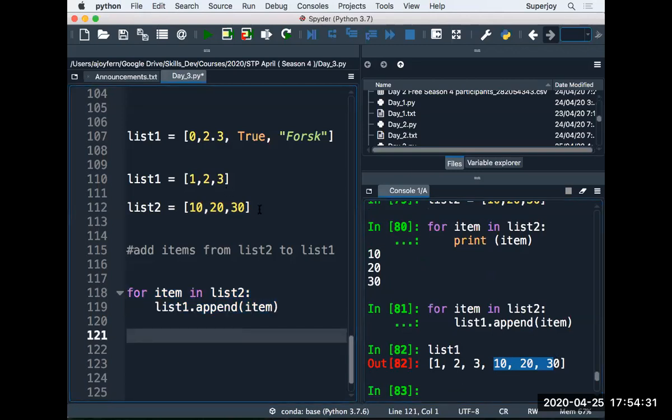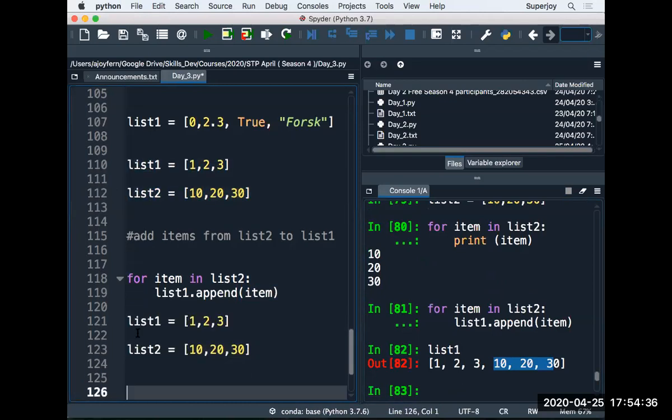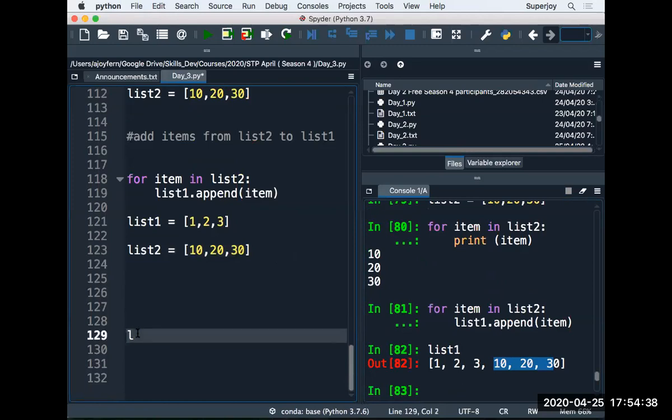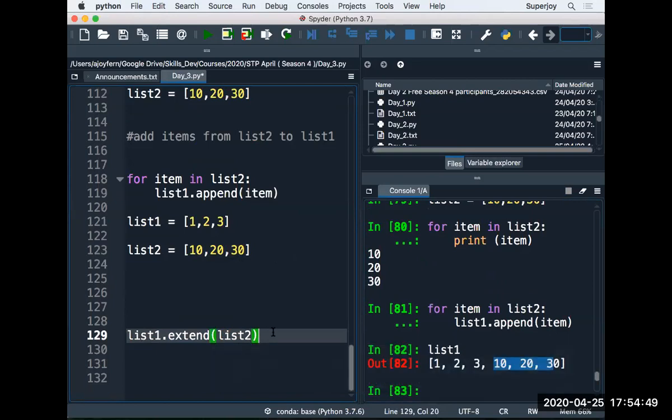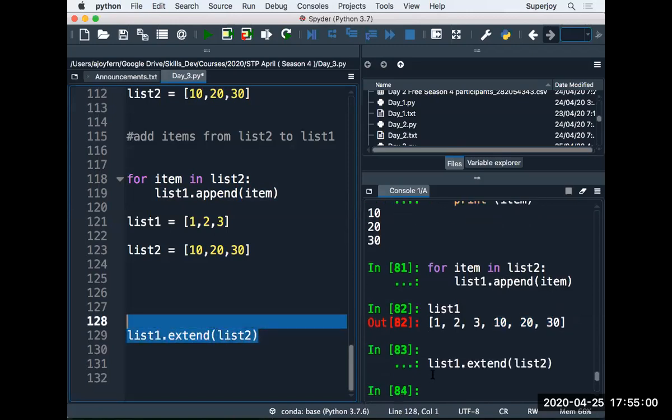Now I take these two lists again and call one more method, extend. In extend, I specify list 2. This time I'm not using the loop I used earlier, but a different method, extend.